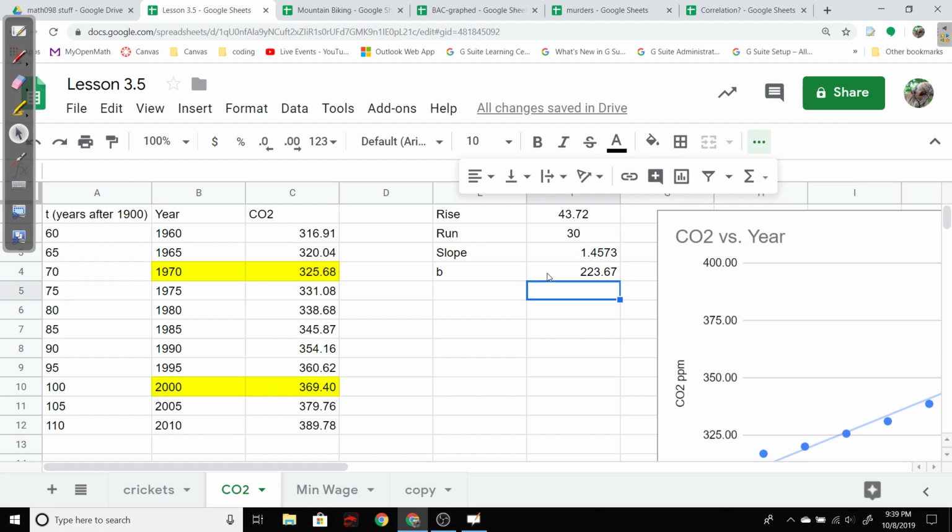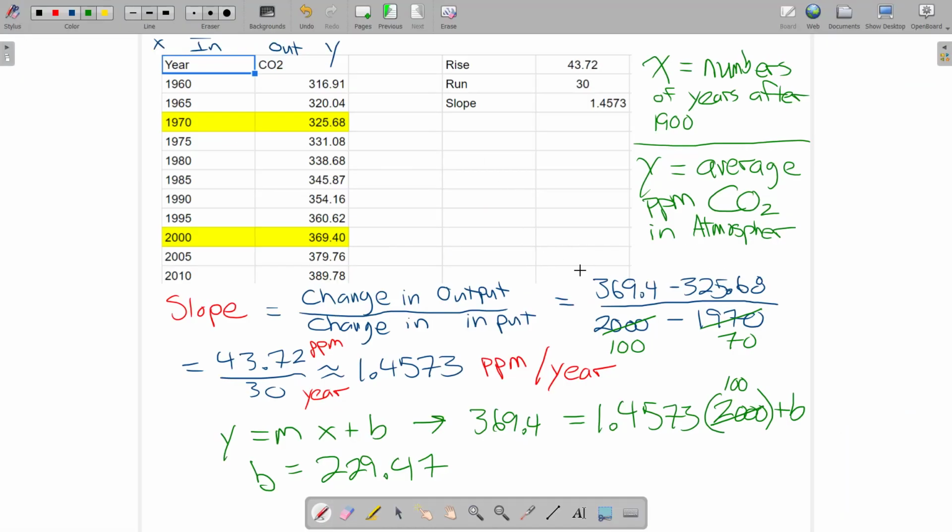223.67. Oh, that did change a little bit. Okay, because again, it wasn't one of the 2 points I picked for the slope, is why it's changing a little. So 223.67. And I highly recommend crossing stuff out instead of erasing it, just in case you decide, oh, that was better. 223.67.